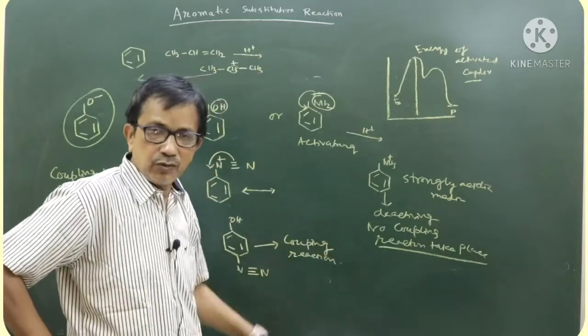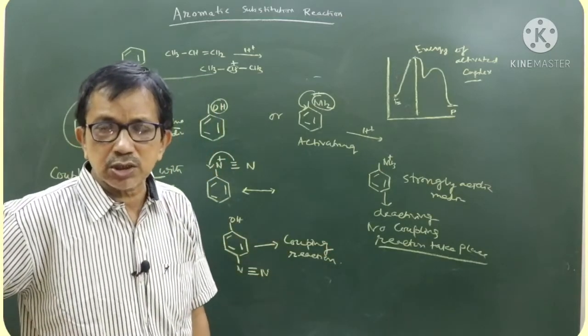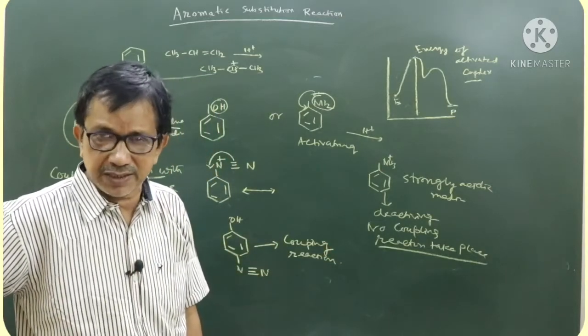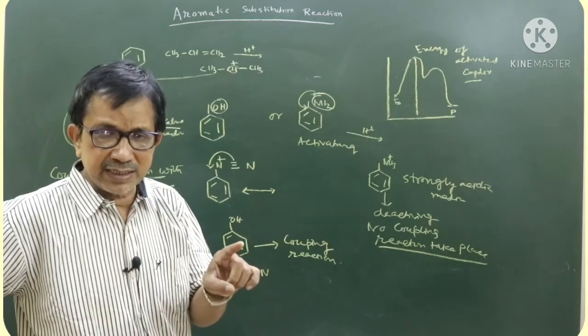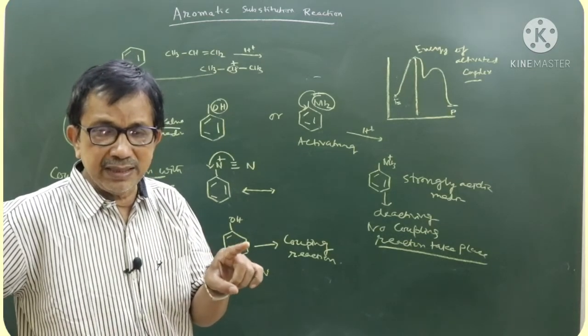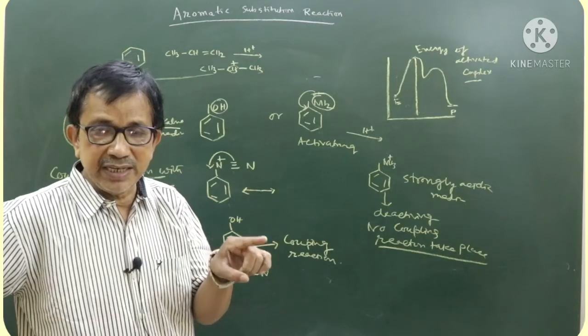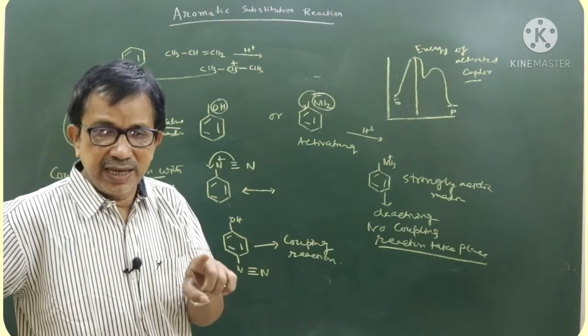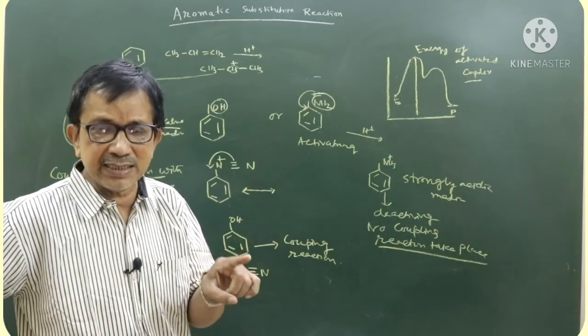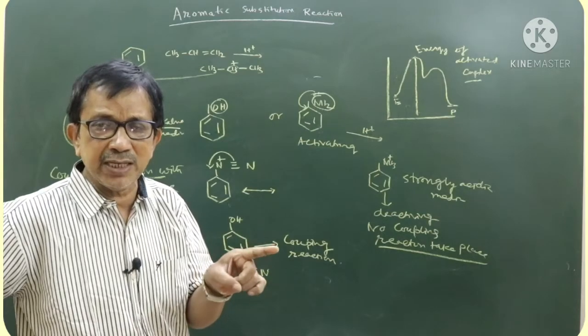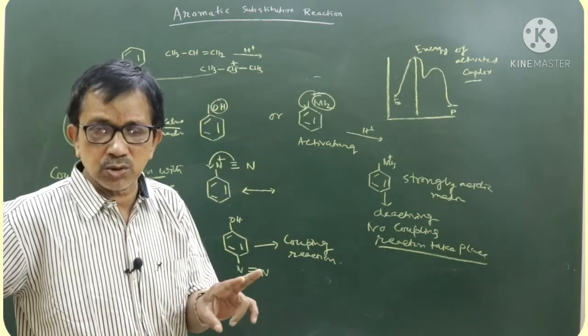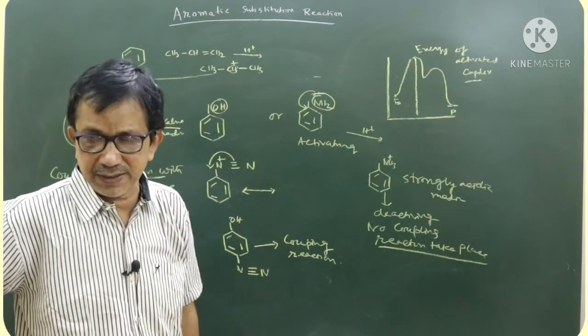But for sulfonation, the reaction shows primary kinetic isotope effect. That means, in the second step, when D is replaced by SO3H, the rate of formation is much less than when H is replaced by the SO3H group. That is why it shows primary kinetic isotope effect.